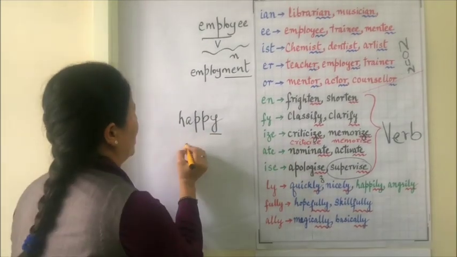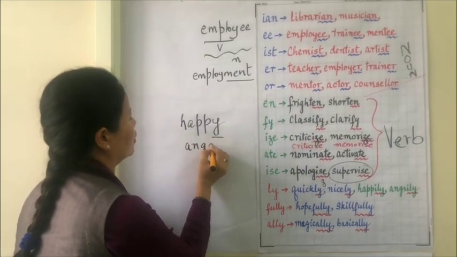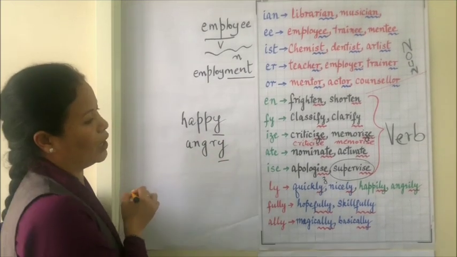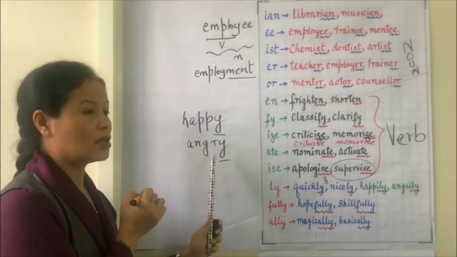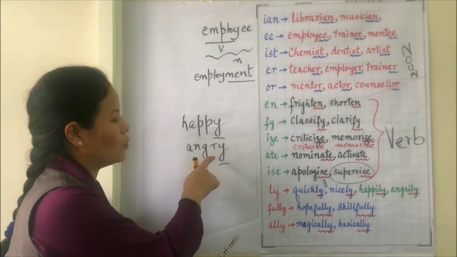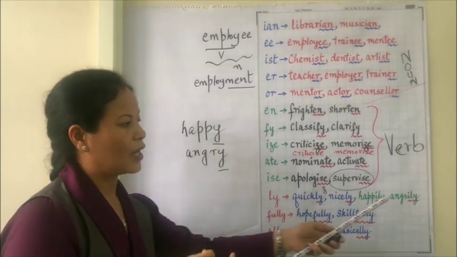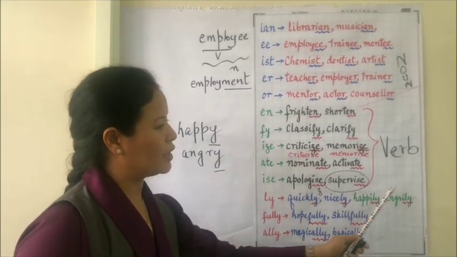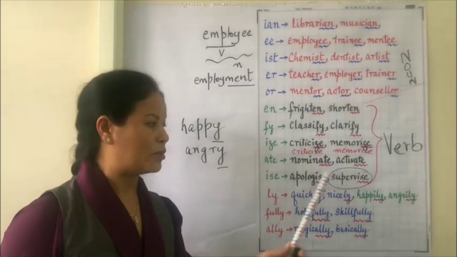In the same way, angry ends in the letter Y, so the Y is replaced by I: angrily. Happily, angrily. I just want you to remember this.